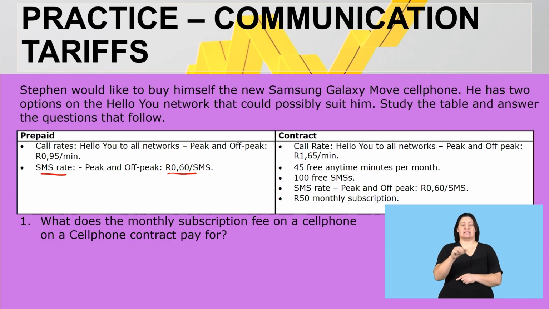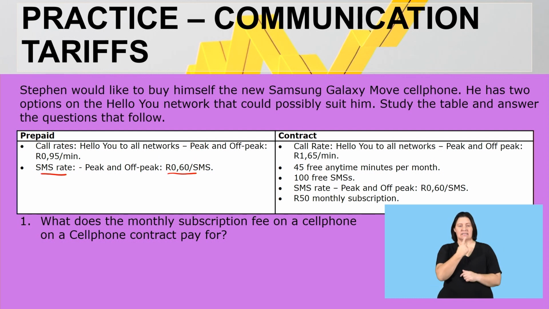Now moving on to the contract side. Here the call rate, Hello You to all other networks, peak and off-peak, is 165 cents per minute. You'll get 45 free anytime minutes per month. Also 100 free SMSs. And then the SMS rate here, peak and off-peak, is 60 cents per SMS. Also important here, there's a monthly subscription fee of 50 Rand. Okay, so that is what's been offered to him. Let's put this into practice.